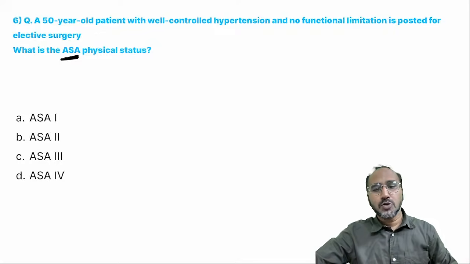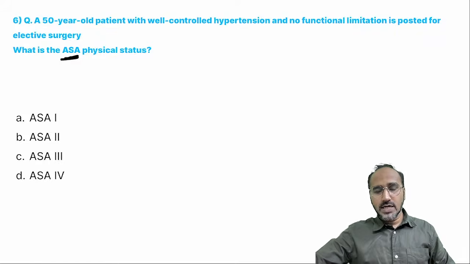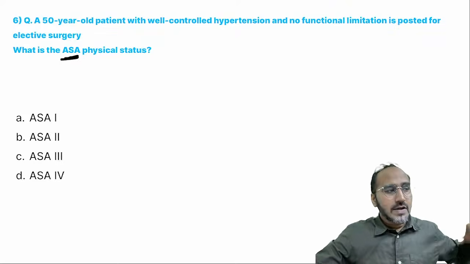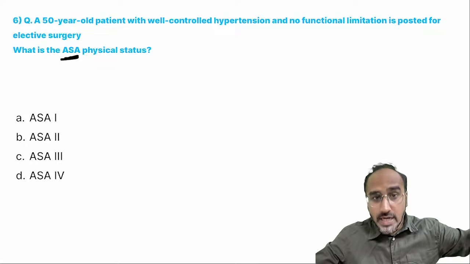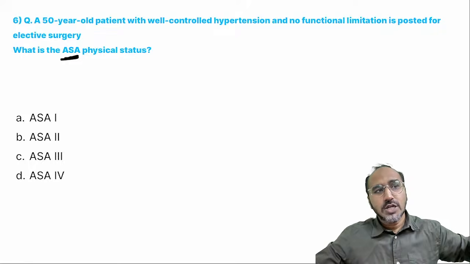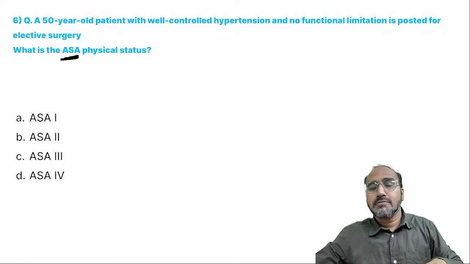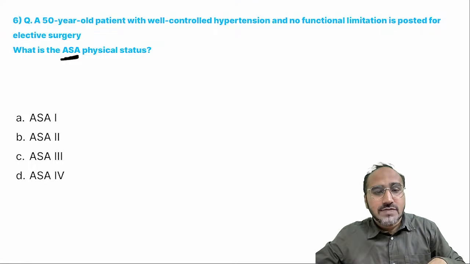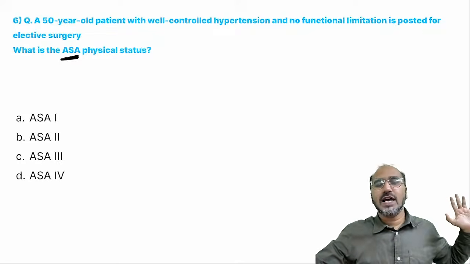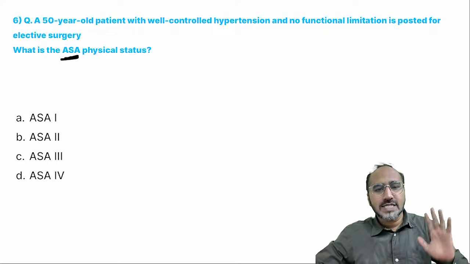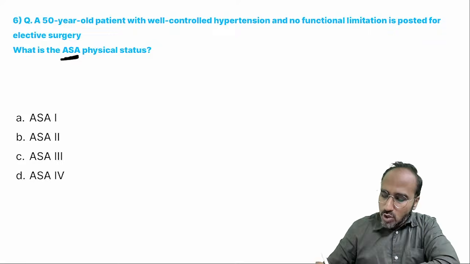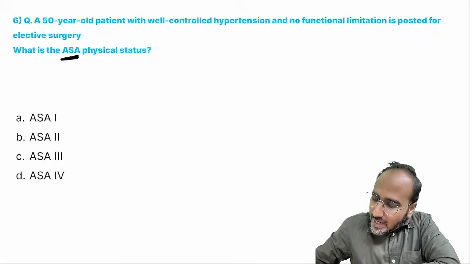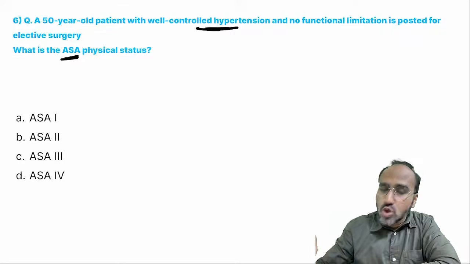Then the fifth patient comes to me and says, doctor, I am at risk of dying. Basically, the fifth patient won't come to you. You are basically called for the patient. You go to the ICU. ASA 5 and 6 are ICU patients. Remember, ASA class 5 means what? He is a moribund patient. Without surgery, chances of survival are less, having multiple comorbidities. ASA class 5. ASA class 6 means what? A brain dead patient. Okay? So over here, the patient has well-controlled hypertension with no functional limitation.